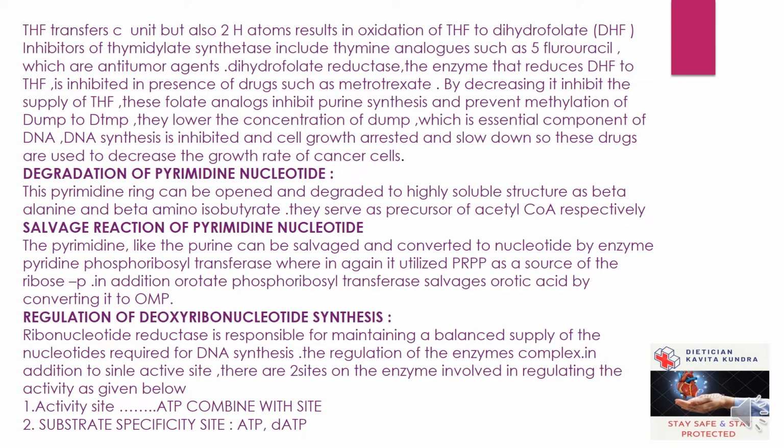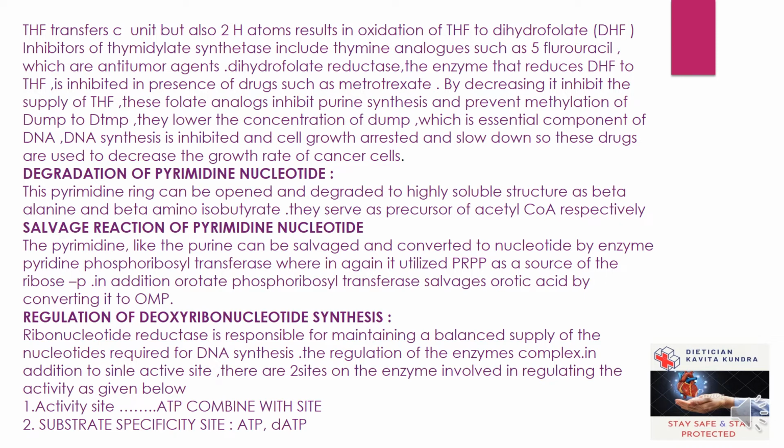Inhibitors of thymidylate synthetase include thymine analogues such as fluorouracil, which are anti-tumor agents. Dihydrofolate reductase, the enzyme that reduces DHF to THF, is inhibited in the presence of drugs such as methotrexate.